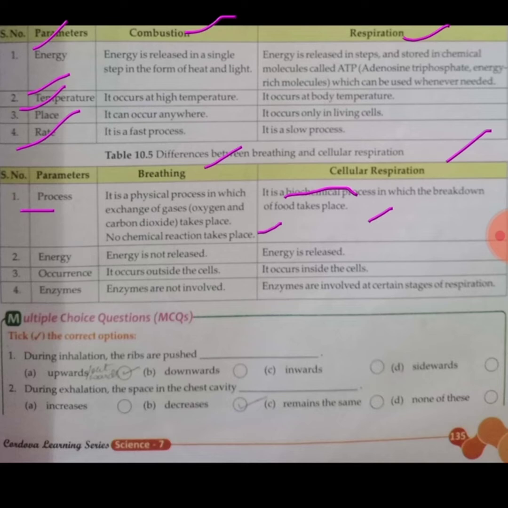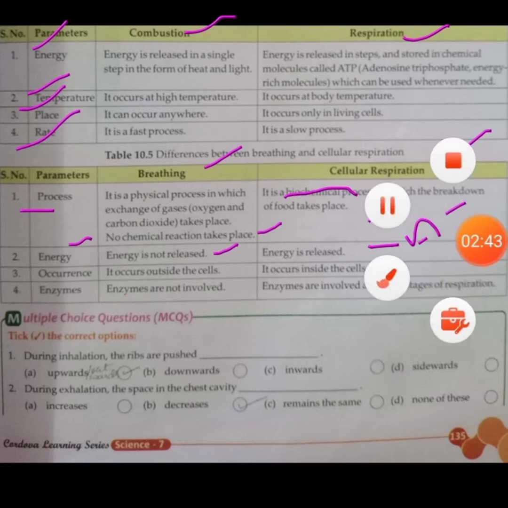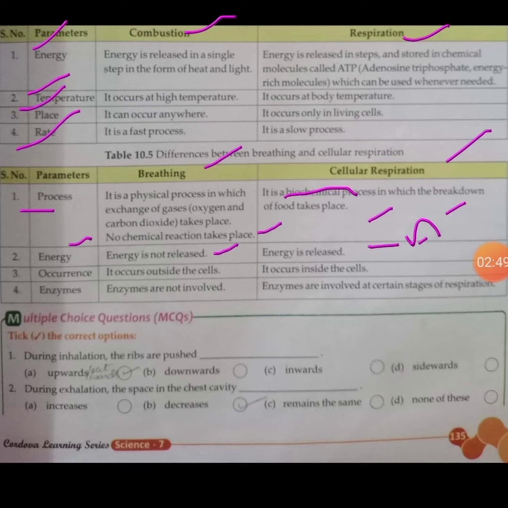You should be familiar with these terms. Okay, next parameter is energy. When the breathing process is done, only the exchange of gases takes place, so energy is not released in this case. But in cellular respiration, food is broken down. That's why energy is released in the form of ATP. You can write ATP. Now next is occurrence. Breathing takes place outside the cell, and cellular respiration takes place inside the cell, in organelles like mitochondria.